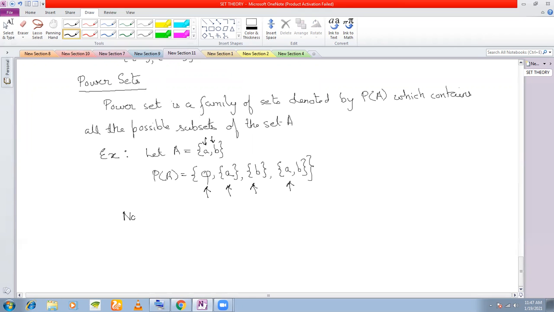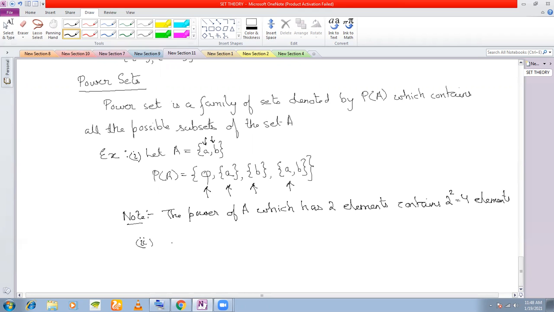So what you must note here is that the power set of A, which has 2 elements, contains 4 elements, which is equal to 2 squared. So you see there are 4 elements in P(A), but only 2 elements in A. This was the first example.